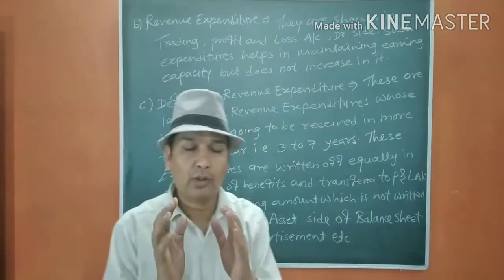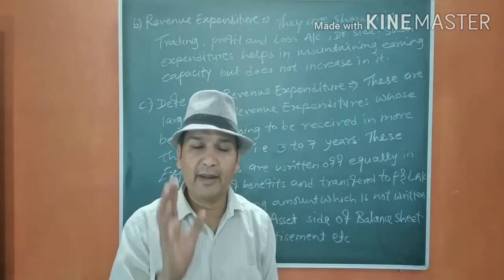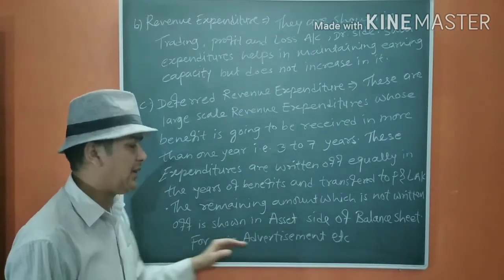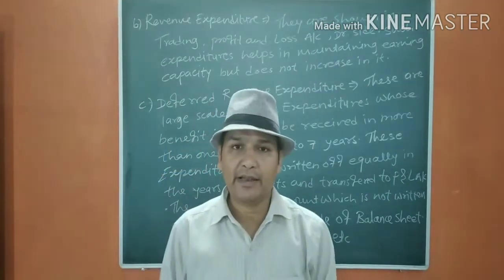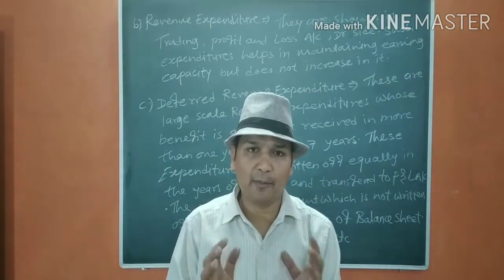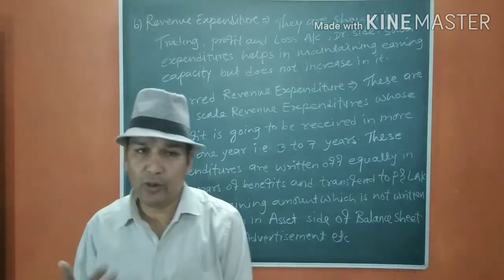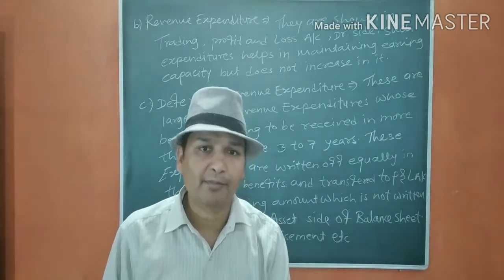That means out of 3 lakh, 1 lakh will be transferred to profit and loss account, and the remaining 2 lakh will be shown on the asset side of the balance sheet. For example, advertisement. You know it very well. Nowadays, every company is spending a large amount on advertisement, and you see those advertisements year after year because that will give them benefit.